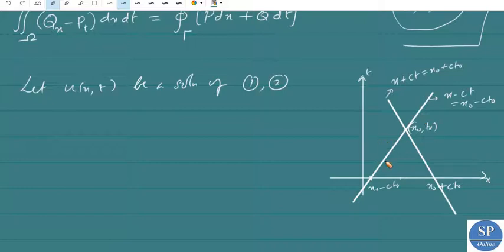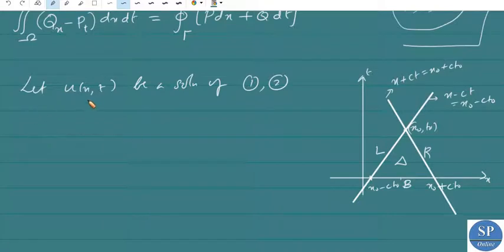We know this is the characteristic triangle. So we can name this base as b, this as r, and this as l. So b, r and l constitute this characteristic triangle.